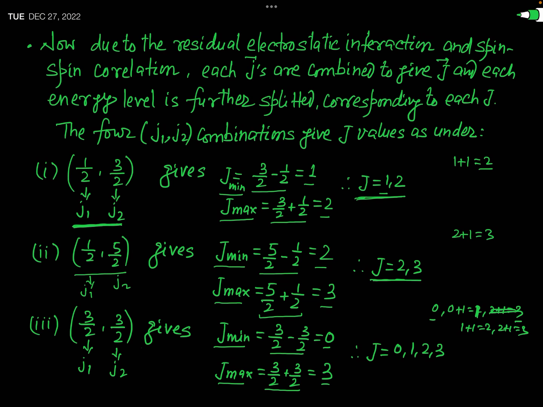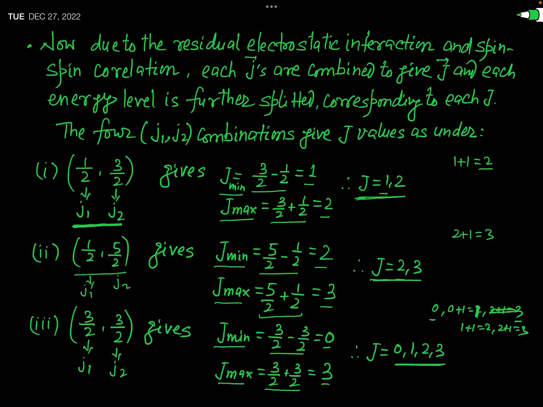So the values of J are 0, 1, 2 and 3. You can see for this combination of J1 and J2, this capital J has 4 values. It means this energy level characterized by this combination of J1 and J2, 3 by 2, 3 by 2, will be split after these two interactions into 4 energy levels.